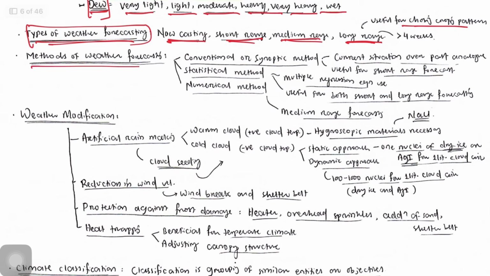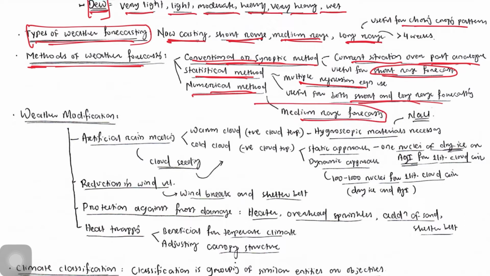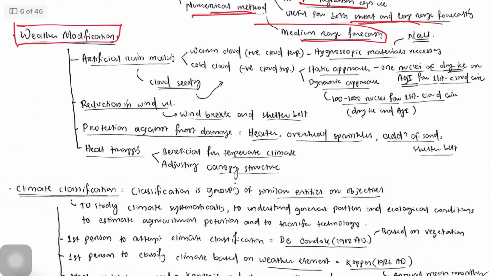Then methods of weather forecasting. There are different methods we use for weather forecasting. One is the conventional or synoptic method, that is used basically for short range forecast. Here, based on the current situation and past development, we generally go for weather forecasting. Then the statistical method we use for both short and long range forecasting. Here multiple regressions are being used. Then the numerical method is mostly used for medium range weather forecasting.